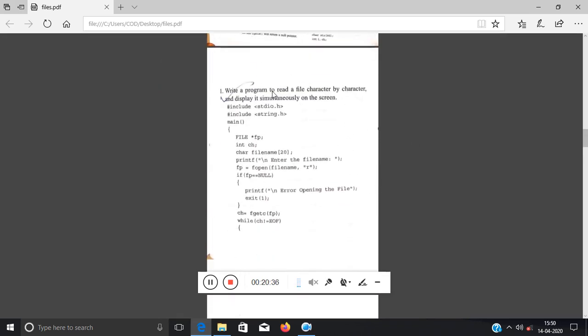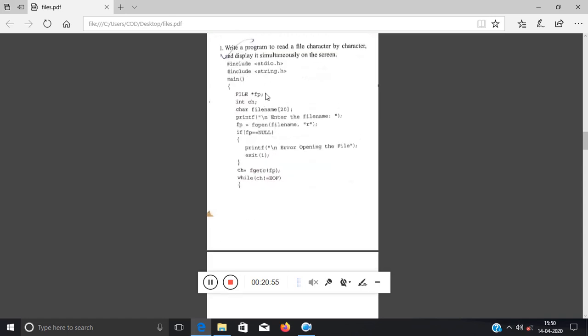What I have done is read character by character and display it onto the screen. Suppose there is an existing file, and I have written hello inside that file. Create a text file manually in some drive and try to write it. And hello is the content of that file. I want to display hello onto the screen. Okay, so what I have done: FILE *fp. I have taken a character variable to store each character from the file.